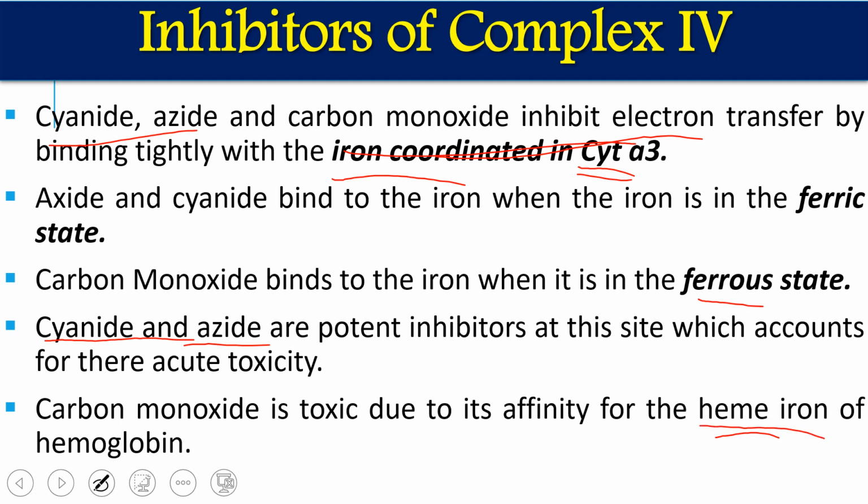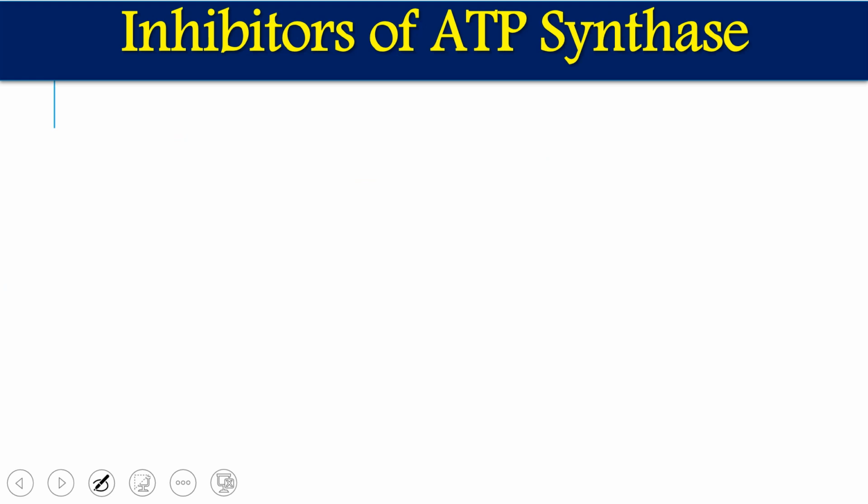So to block this electron transfer chain by carbon monoxide, we require a high amount of carbon monoxide, because most of the carbon monoxide will bind with the heme iron of the hemoglobin. So for the electron transport chain, we have less carbon monoxide available. Compared to cyanide and azide, we require a high dose of carbon monoxide for the same kind of effect because of its affinity towards the heme iron.